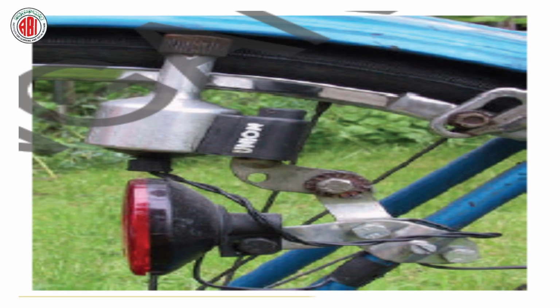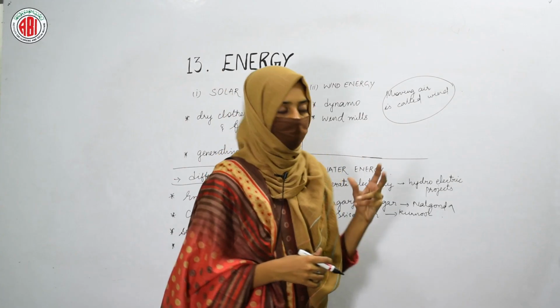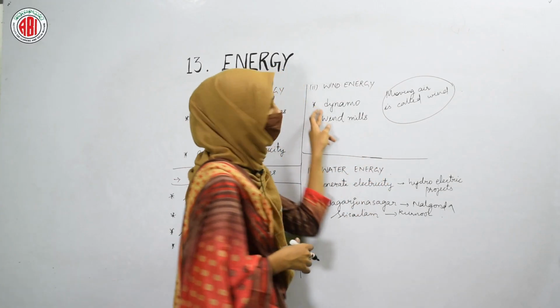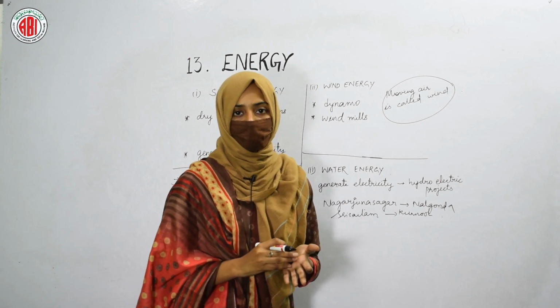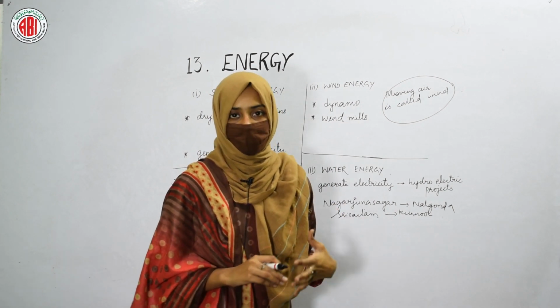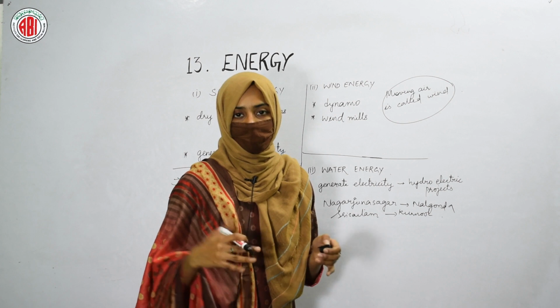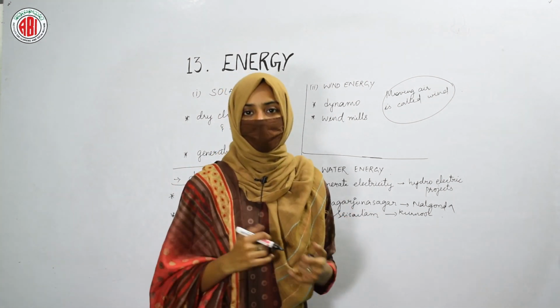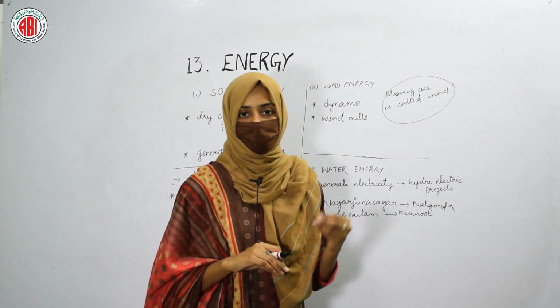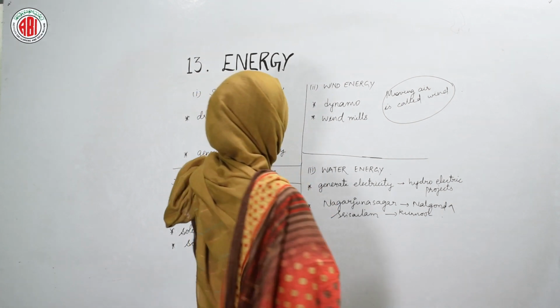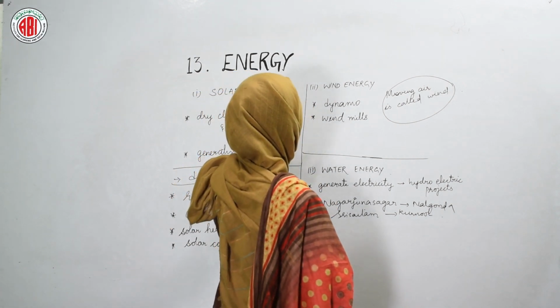So when the cycle starts working, the bulb that is attached to it glows, and this shows how the movement of the tires takes up the energy that is produced by the wind. So they use the wind energy and can light up the bulb that is attached to it.